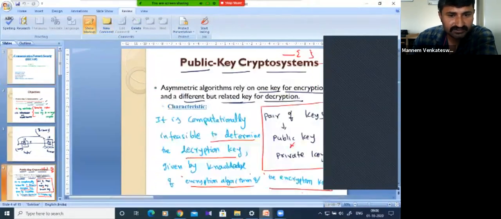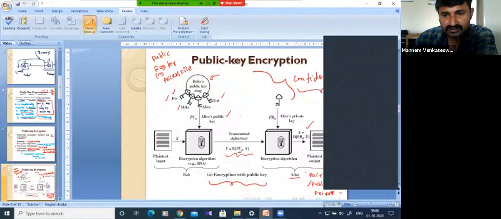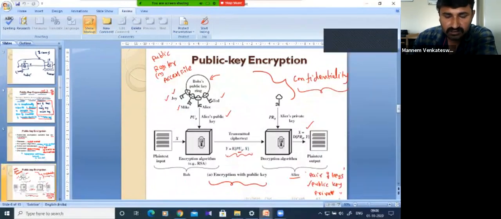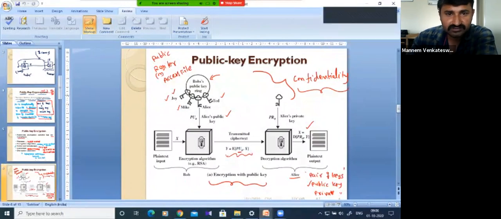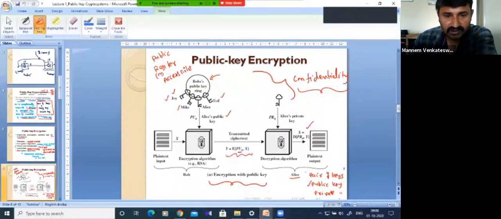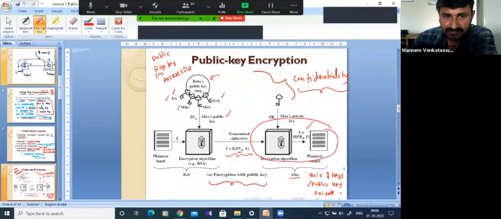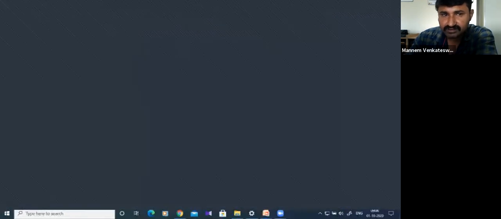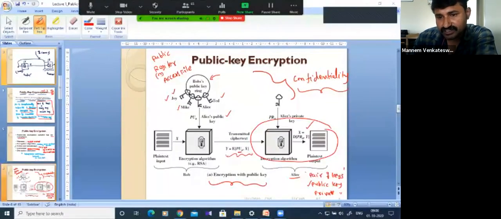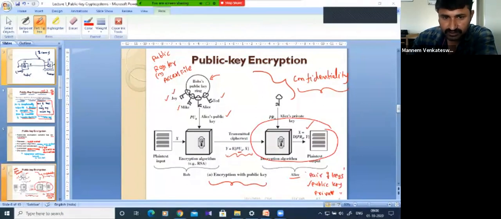We have seen the block diagrams. Suppose this fellow wants some information from Bob. Initially, the receiver will generate a pair of keys, one called the public key and another the private key. The public key will be stored in a public register, which can be used by the senders. The sender uses the public key to encrypt the message.